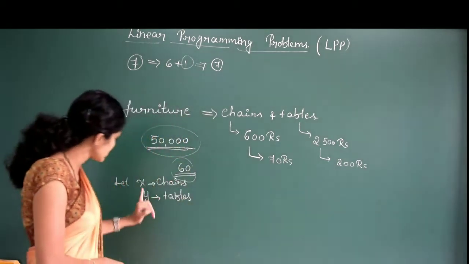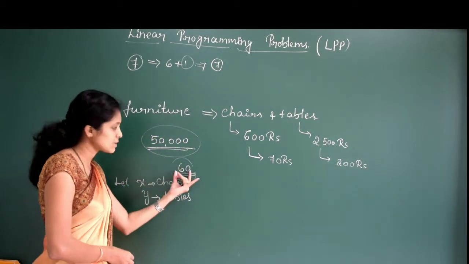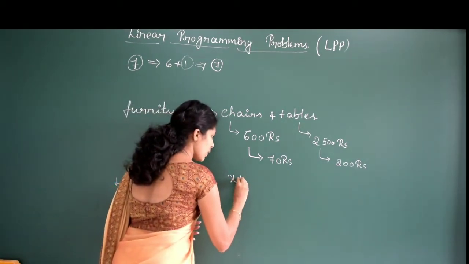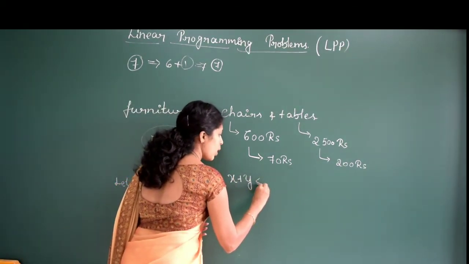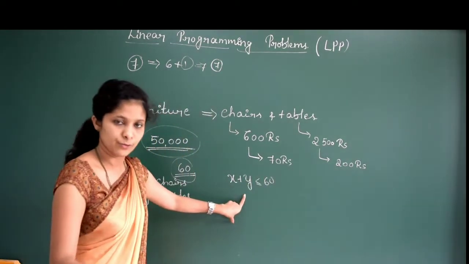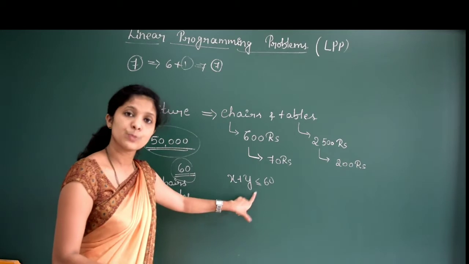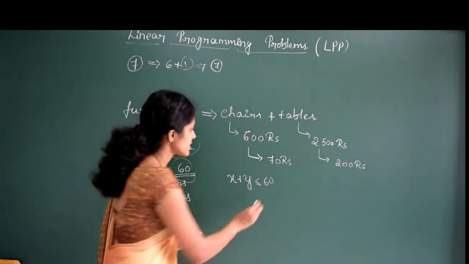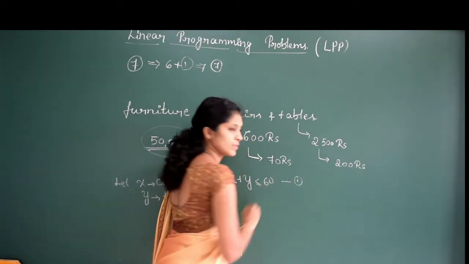The sum of the chairs and tables, x plus y, maximum he can buy only 60. So x plus y should be less than or equal to 60, not more than that. This is one equation we can get from here.